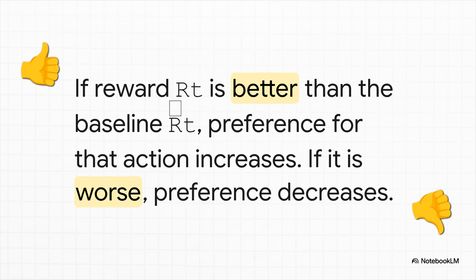And here is where the learning really happens. After promoting an artist, the producer looks at the revenue. Was it better than their average? Better than the baseline? If so, their gut feeling about that artist gets stronger. Their preference score goes up. But if the song totally flopped and came in below average, well, their preference score goes down. Every single result updates their expectations for the future.